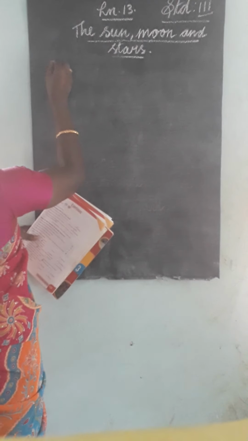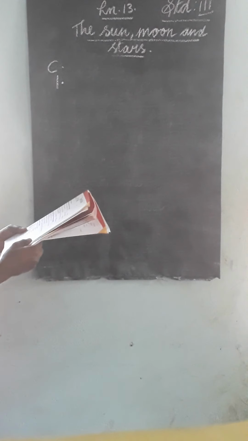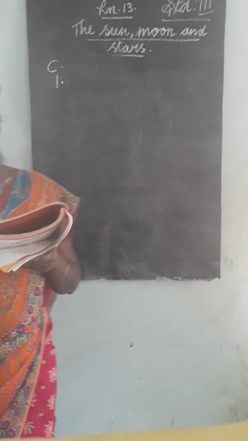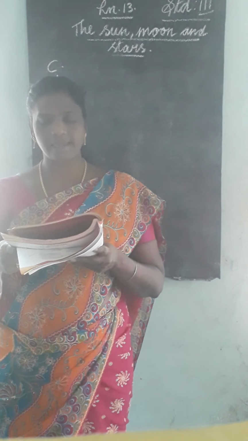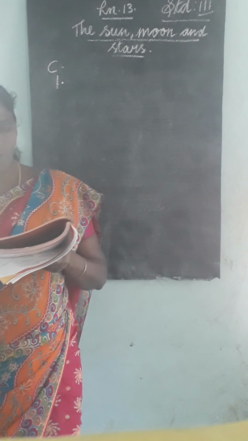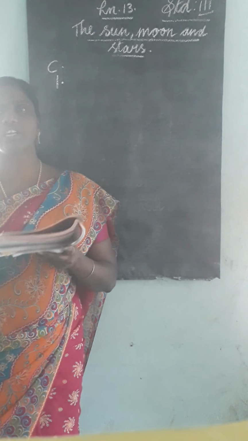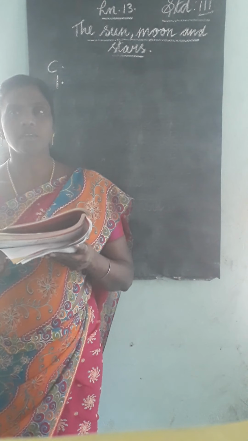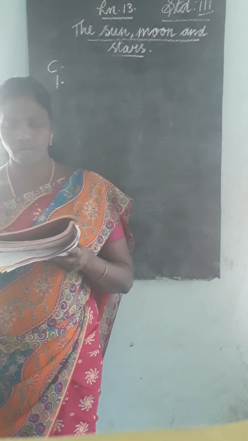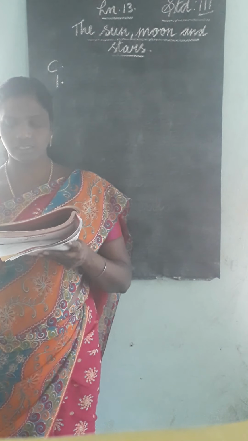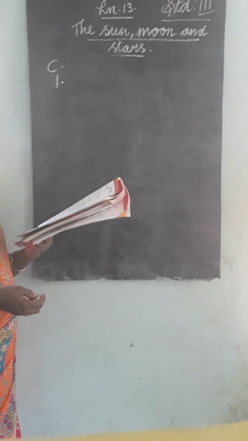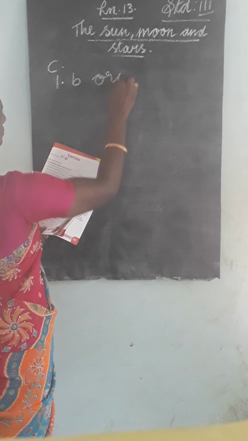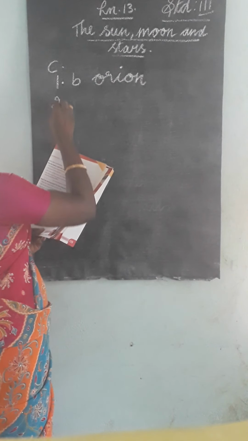Next, choose the correct option. Let's see. First one, which of these is not a planet? A. Earth, B. Orion, C. Uranus, D. Neptune. So which of these is not a planet? B. Orion. B is the correct answer.